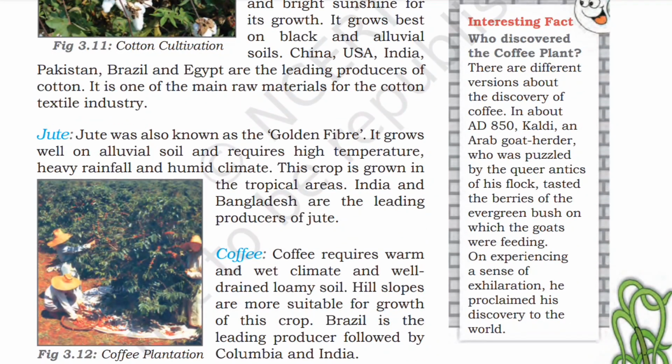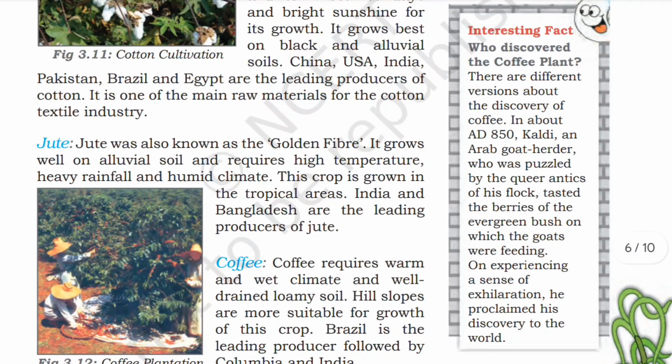Jute is also known as the golden fiber. It grows well on alluvial soil and requires high temperature, heavy rainfall, and a humid climate. This crop is grown in tropical areas. India and Bangladesh are the leading producers of jute.